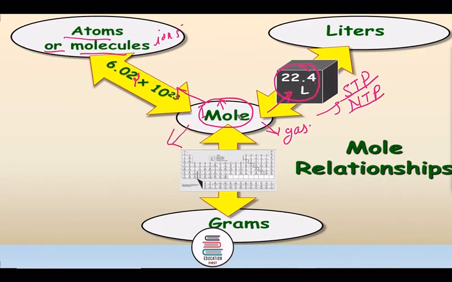Further, if this substance is solid or liquid, then 1 mole will be that much of grams which is its atomic mass present in periodic table or molecular mass present in periodic table. That is, if the substance is solid, then 1 mole of that solid is equal to the atomic or molecular mass of that solid.